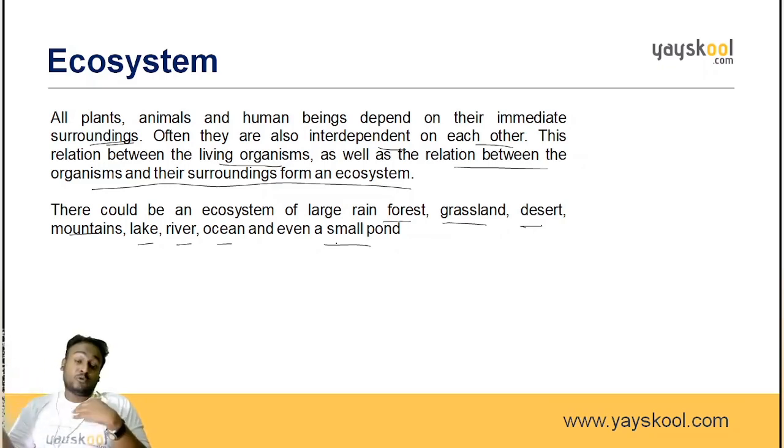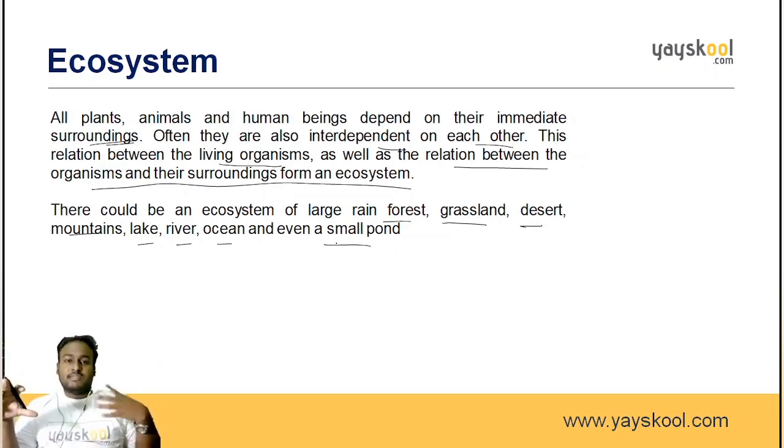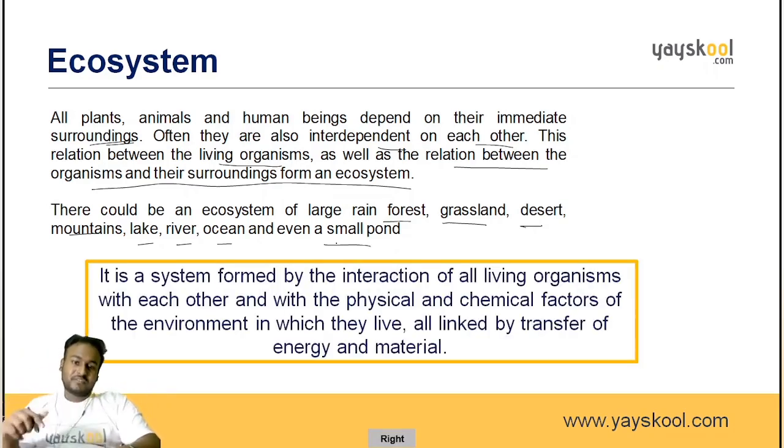But when I go to some other places like the Himalayas or a desert, I cannot sustain there. I'll die immediately because I'm not habituated to that. So, simple thing, the ecosystem is the relationship between us and the surrounding environment. That's it. It is a system formed by the interaction of all the living organisms with each other